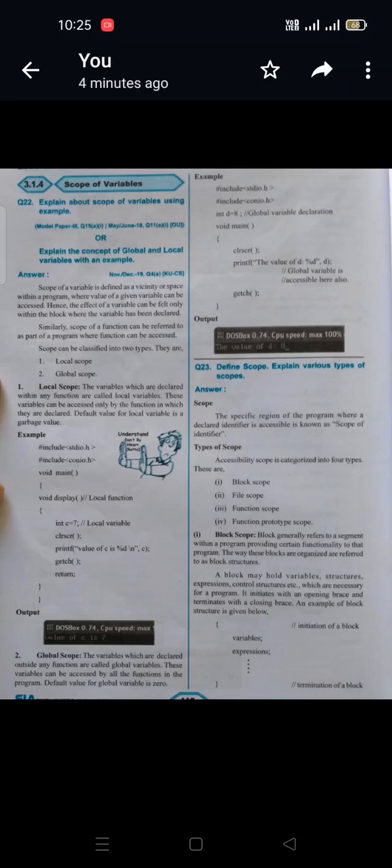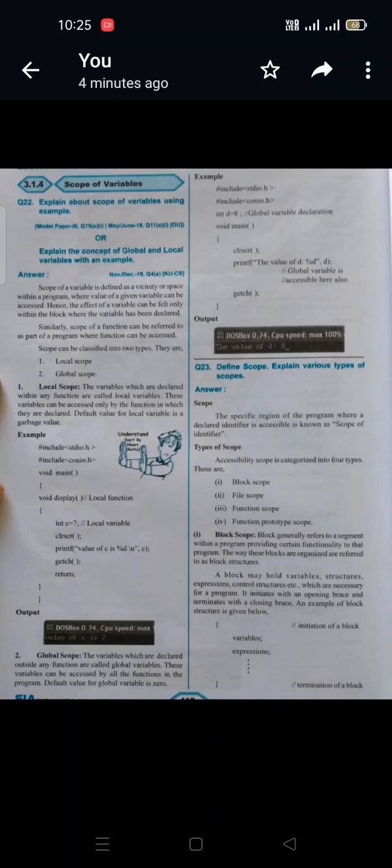In that, one example is given here. Header files are included, void main. In the main function, only one function is there, void display, which we have declared and defined here itself. So void display is a local function. In that, integer c is equal to 7, that is called a local variable. The value of c is 7, which is permitted to this particular function, display only. It is not accessed by the main program. This is called local scope. You can see the output, the value of c is directly printed within the function, that is 7.